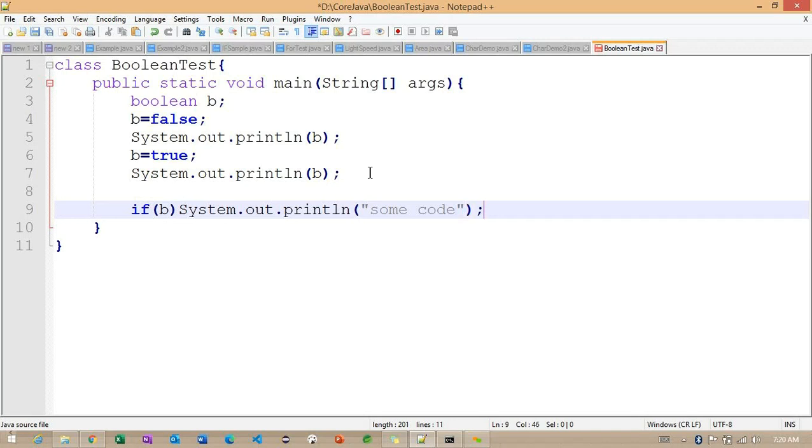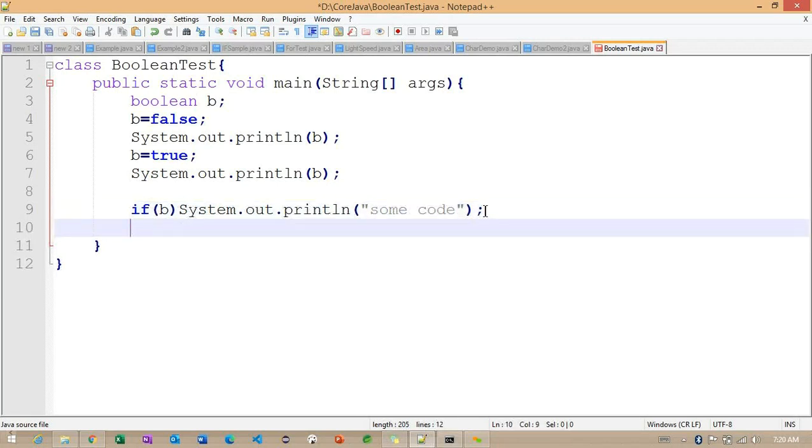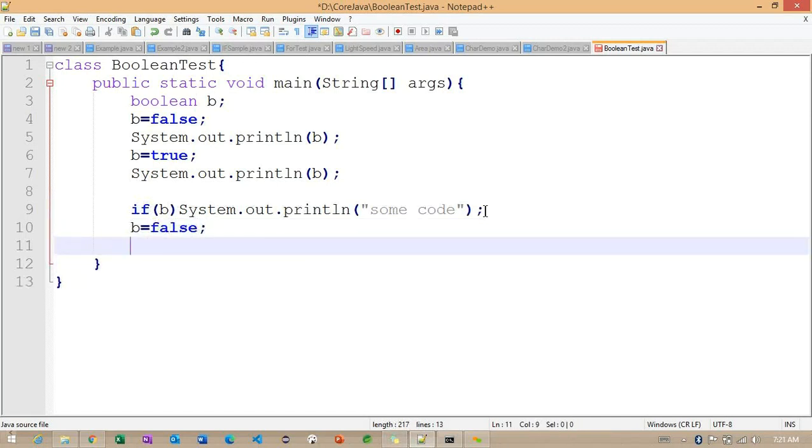Some code here. So can you please let me know? So the line number 9, the condition is going to return true or false. It will return true. Yes, good. So now what I am doing here, after this, again I am making false here.